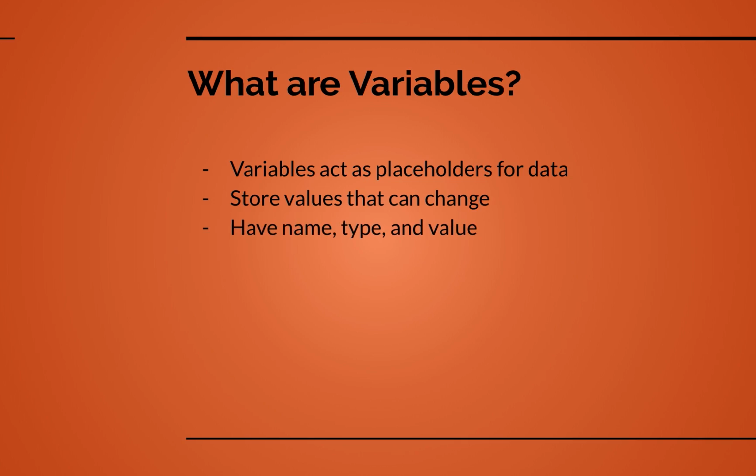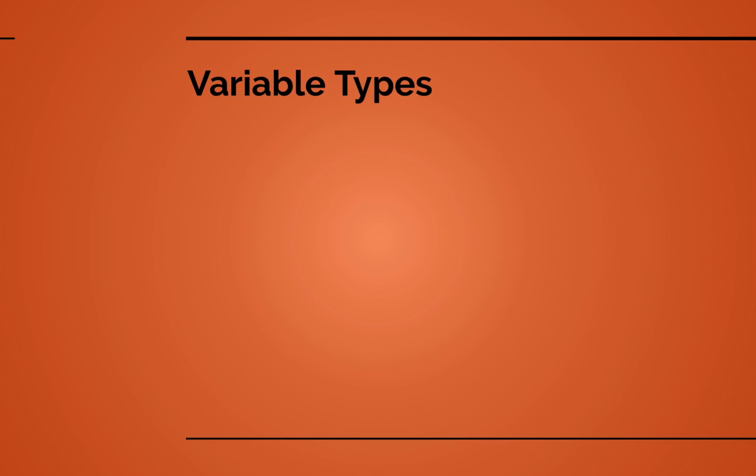Variables typically have a name, a type, and a value. Now, we can also assign the value of None if there's no specific value we want to associate with a variable. None is basically the equivalent of nil or null in other languages, just means a variable has no value. Otherwise, each variable will have a value based on the type of variable that we're dealing with.